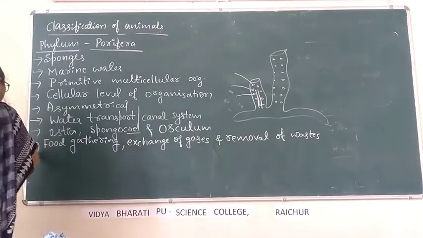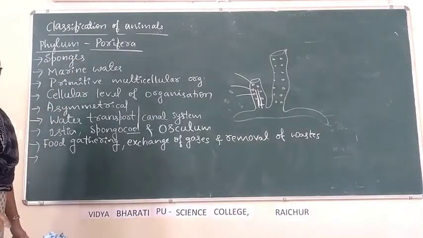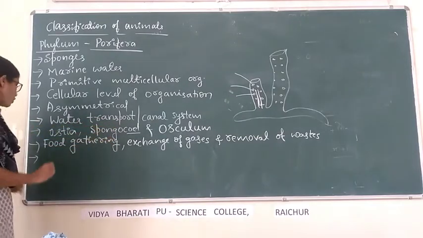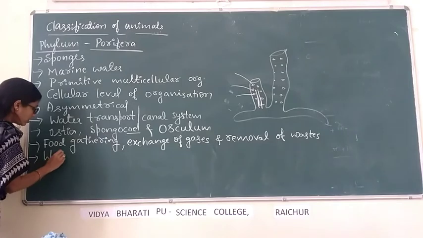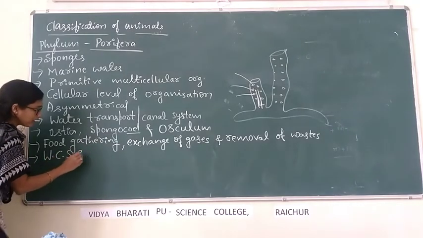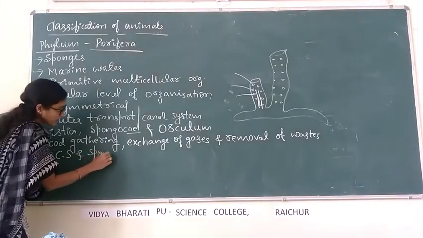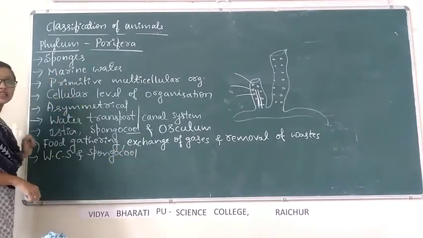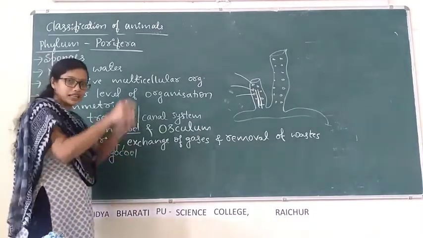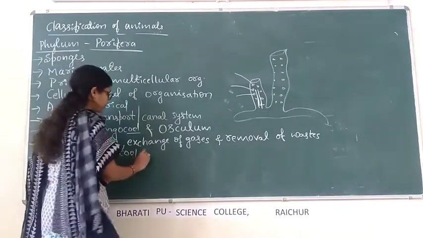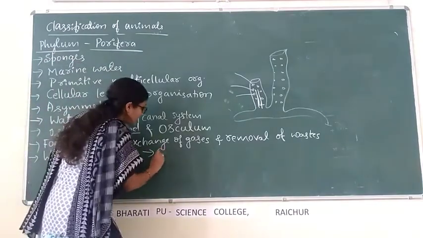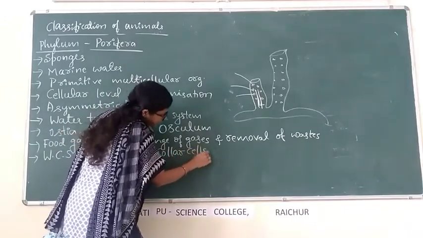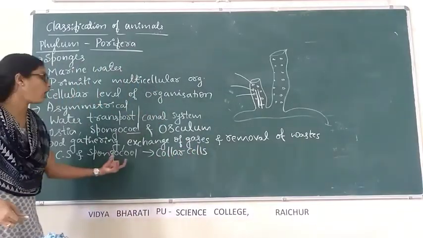Then the water canal system and the spongocoel, the central cavity, are enclosed by collar cells.